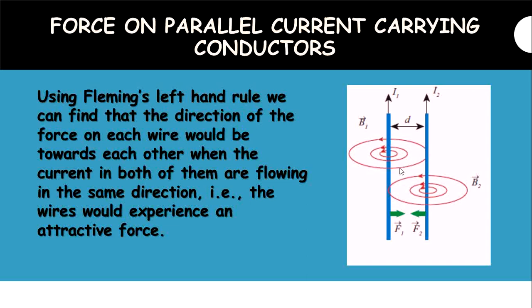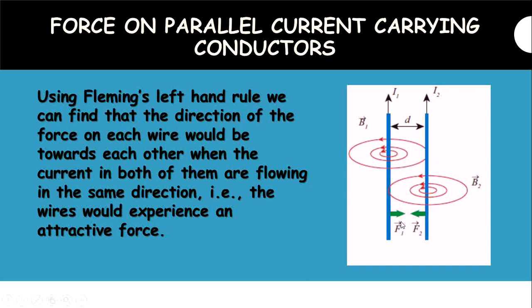Now, how can we find out the direction of force and direction of current in this diagram? We saw that both the forces are equal but opposite in direction. Now, how can we find out the direction? By using Fleming's left hand rule. We can find out the direction of the force on each wire would be towards each other. See here, I1 and I2 and then F1 and F2.